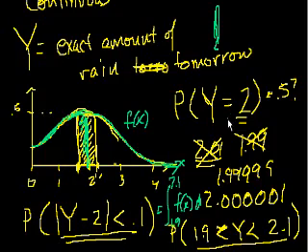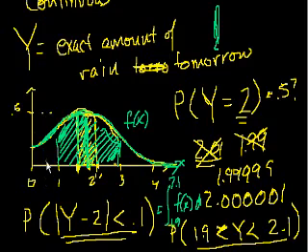And it should make intuitive sense that the probability of a very exact thing happening is pretty much 0. You really have to say, okay, what's the probability that we get close to 2? And then you can define an area. And if you said, oh, what's the probability that we get someplace between 1 and 3 inches of rain? Then of course the probability is much higher. It would be all of this kind of stuff.